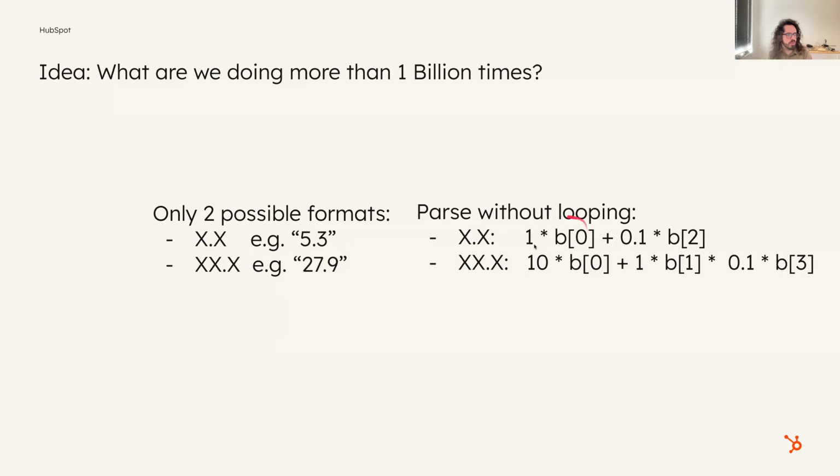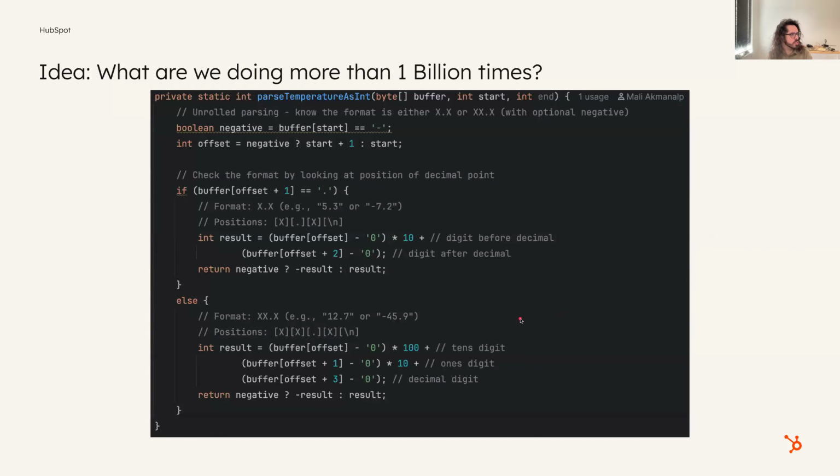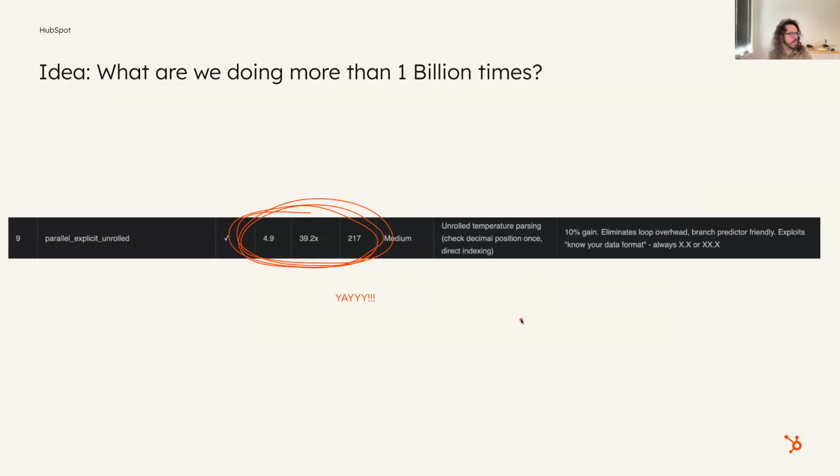So then we'll take the 0 thing and multiply that by 1 and do this multiplication algorithm directly, right? And similarly, if the dot is in the next spot, then we can immediately multiply these things without having to resort to a loop. So this is the code that does that. And boom, that takes us down to 4.9 seconds.